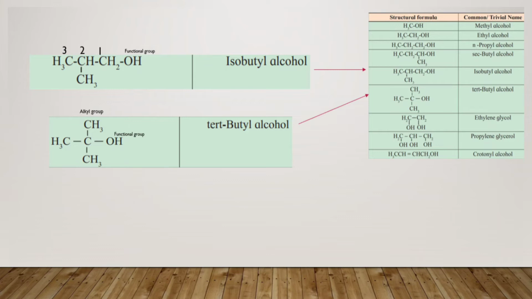So you have 3 carbons, and each is attached to the functional group OH, so the name of the compound will be propylene glycerol. The next compound you will find is CH3, CH, double bond CH, CH2, OH. The name of this compound is propenyl alcohol.